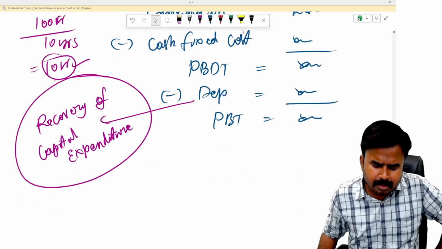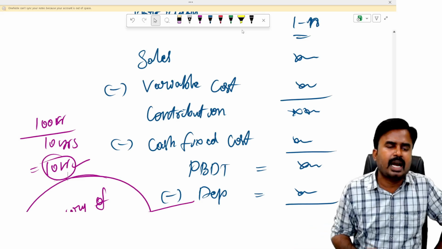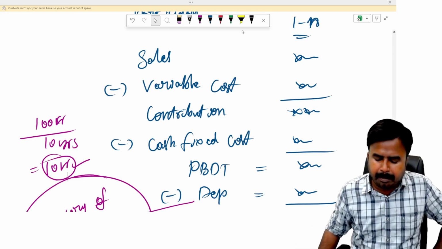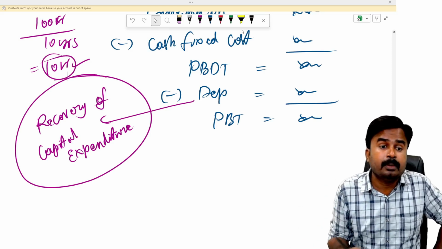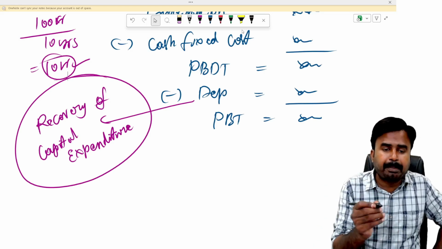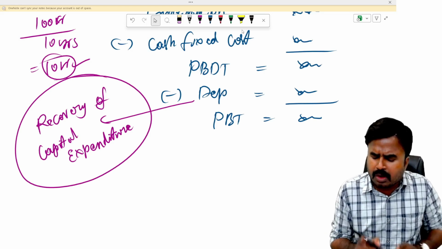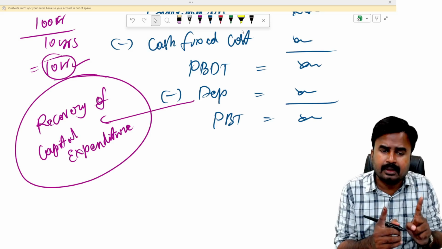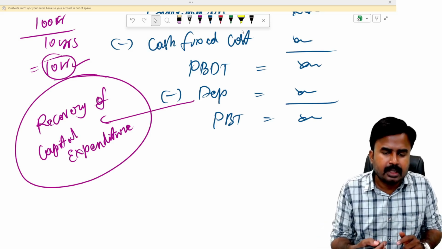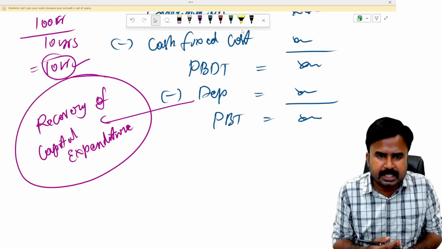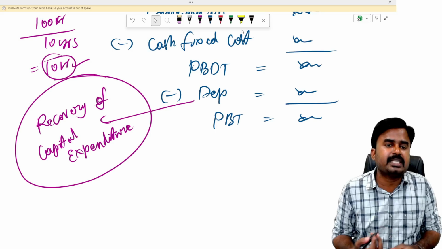So my dear students, I can say one thing. By deducting variable costs and cash fixed costs, I've recovered revenue expenditure, and by deducting depreciation, I've recovered capital expenditure. Then I'll get what? Profit. Without deducting capital expenditure, nothing but depreciation, you don't get profit. Don't consider PBDT as your profit, because it is supposed to be reduced by depreciation. Without recovering depreciation from PBDT, don't consider PBDT as your profit.